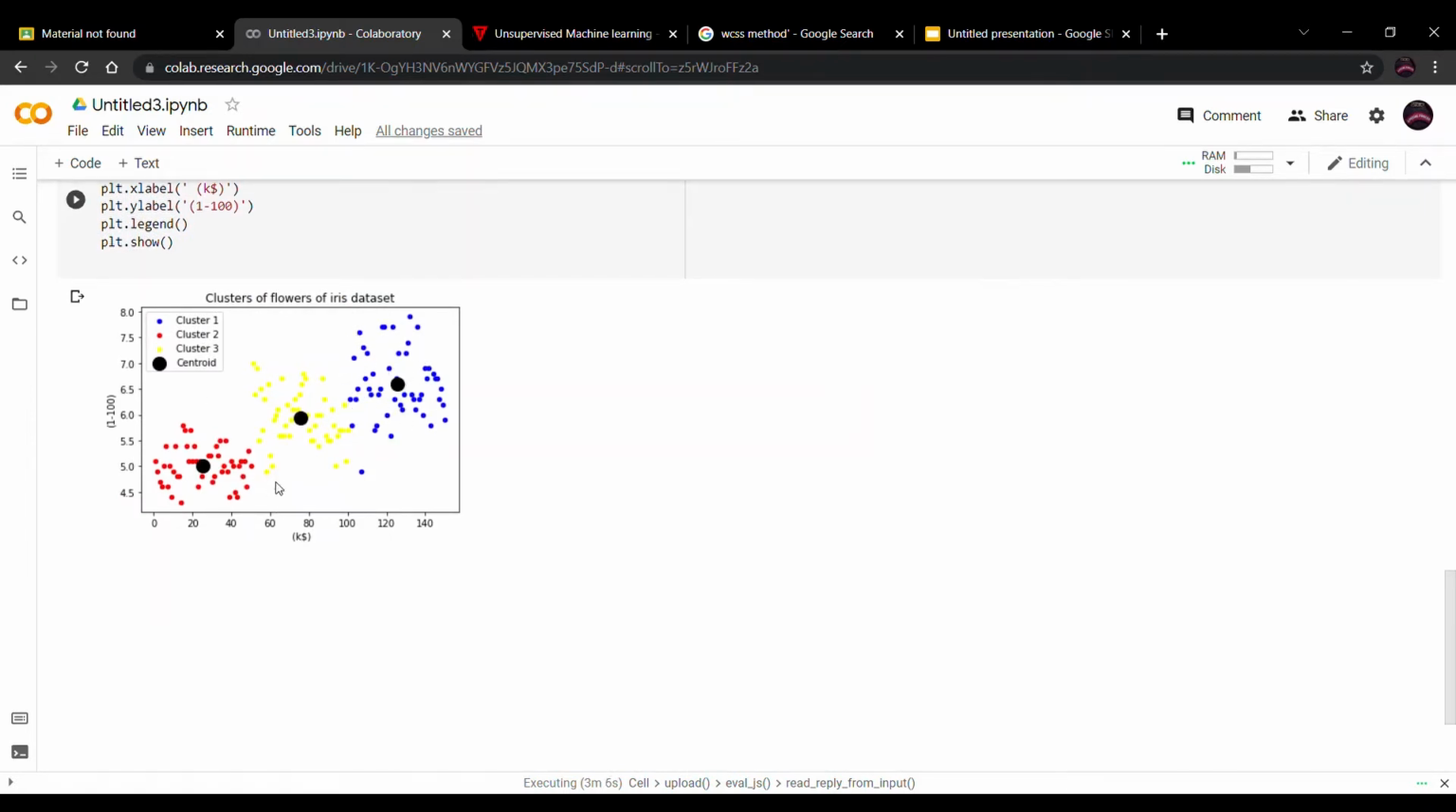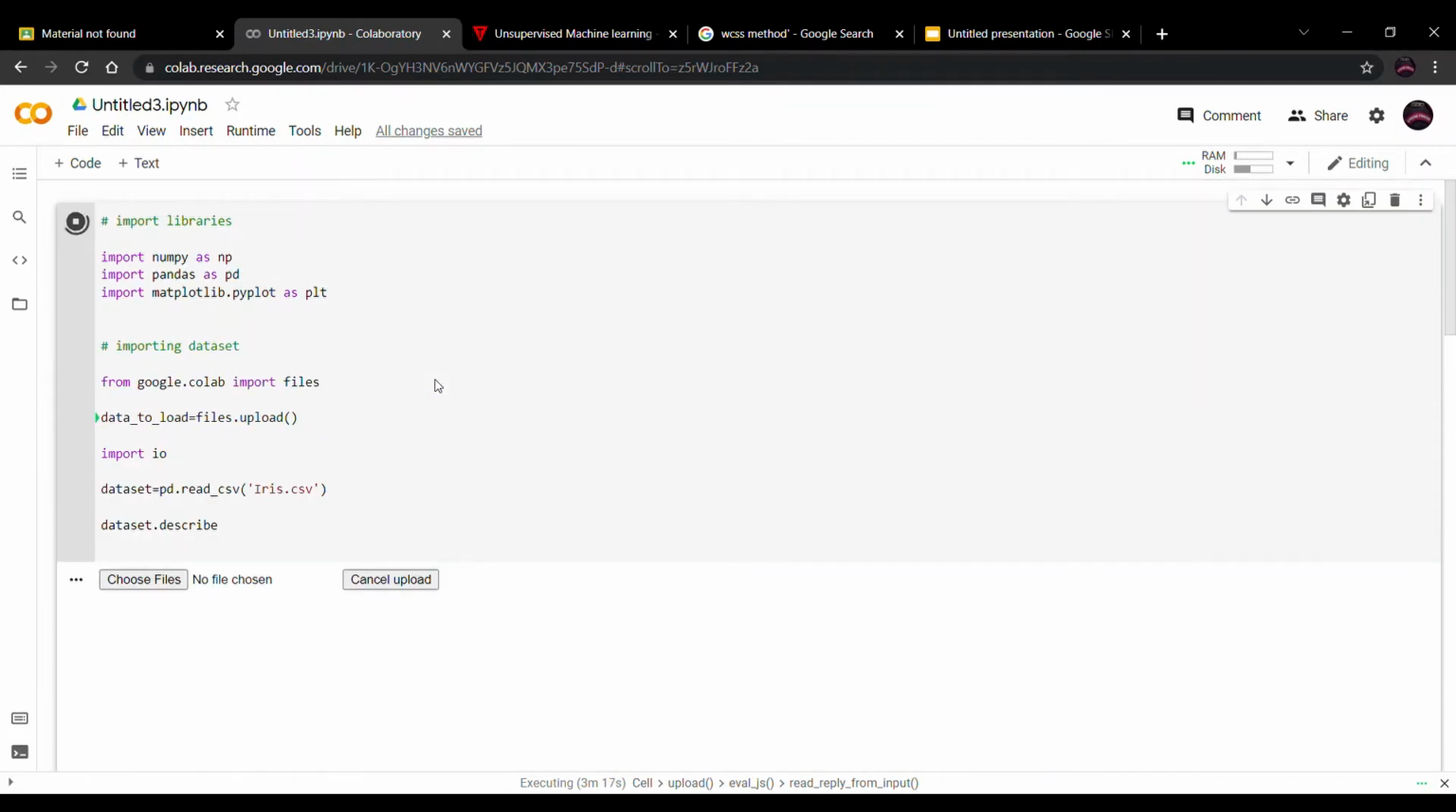Here is the final output, how we get the clusters. There is a formation of three clusters: one is red, one is yellow, and another one is blue. Before we start discussing the program, we will first see the theory part. So we will go towards theory.